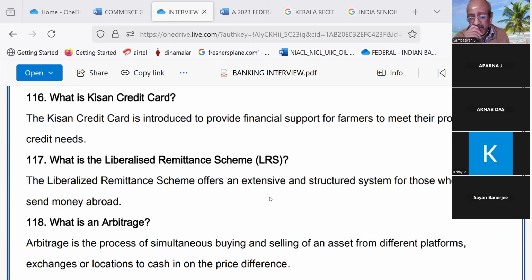See, this was introduced when Dr. Manmohan Singh was the finance minister. I expect some question about finance minister. Please go to Google, make a search about Manmohan Singh, get to know about some of the important points, like say, he was RBI governor, he was UGC chairman, he was finance minister, he was prime minister for 2 times, and during his time as finance minister only, this LRS, liberalized remittance scheme, was introduced.